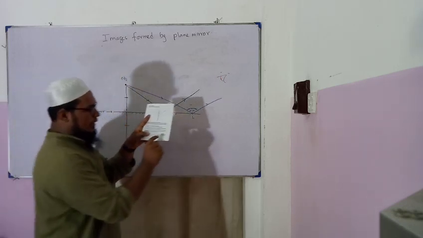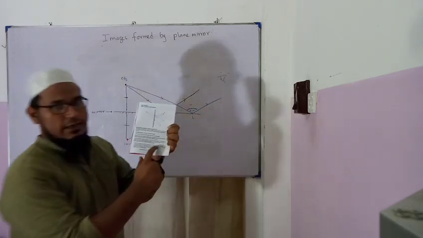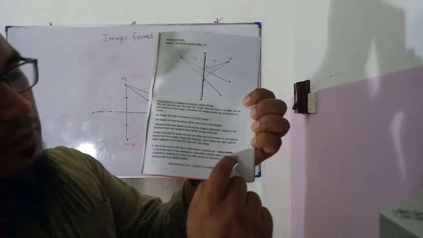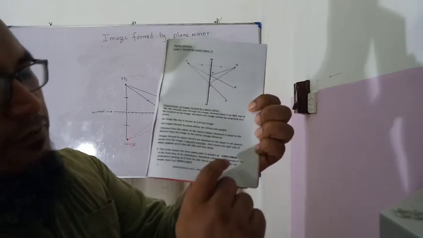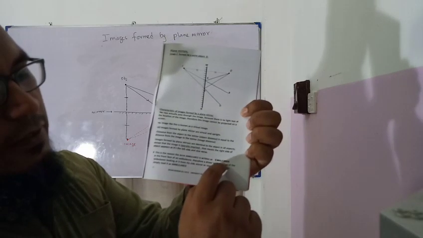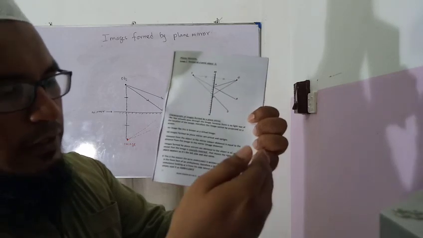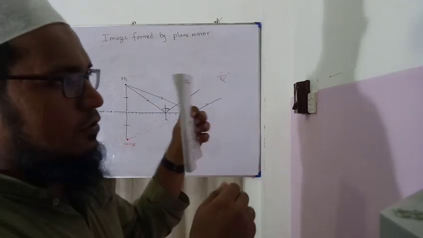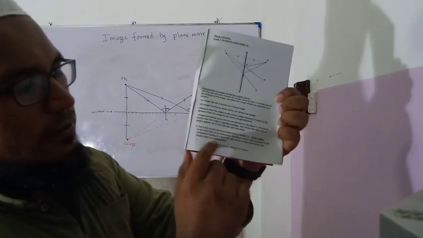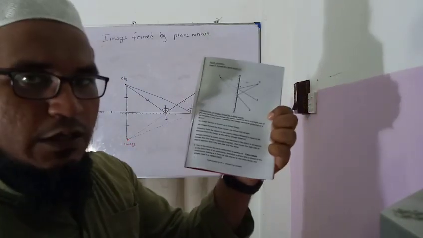In the tute, I have given that word. I hope you all can see this. This is how ambulance is written on the front side of the ambulance vehicle, so that when you keep this tute closer to a mirror and view it through the mirror, it will be like this. I hope you understood.